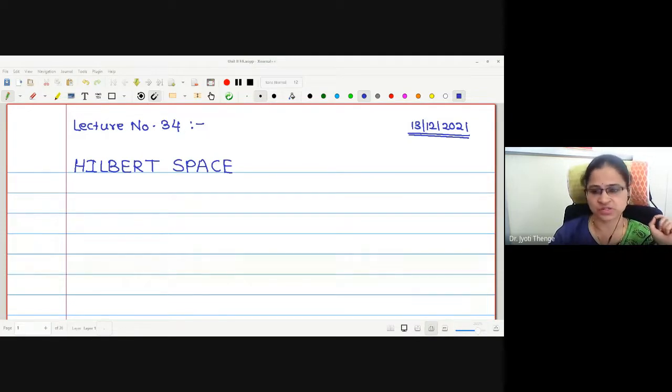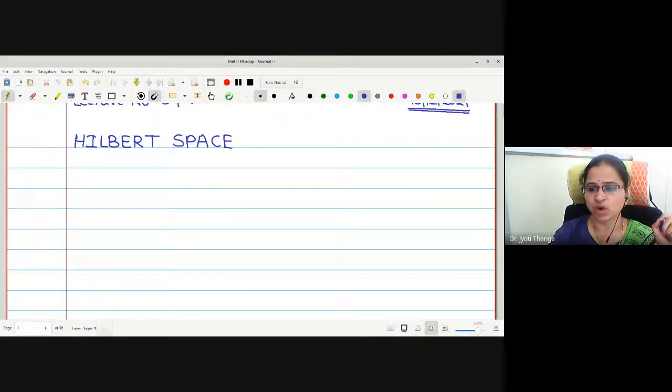Now this Hilbert space is actually an abstract vector space which is equipped with a geometric structure or an algebraic structure called inner product. Therefore, first we will try to understand what is inner product and then we will come to the definition of what is the Hilbert space.